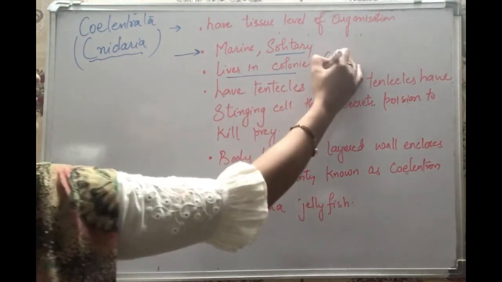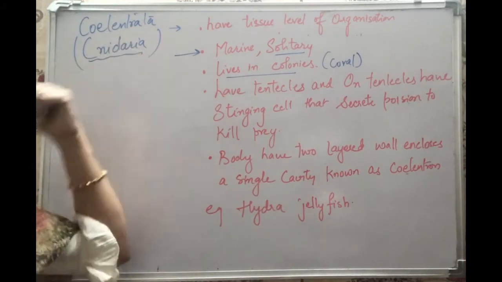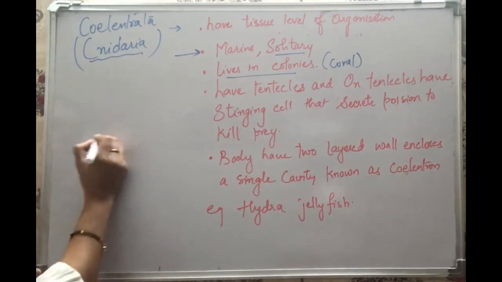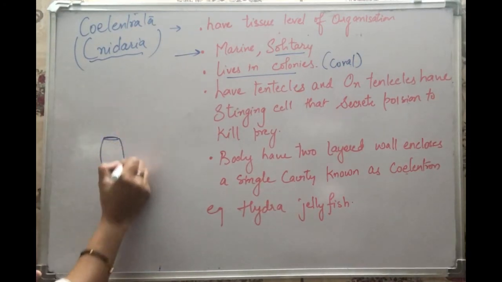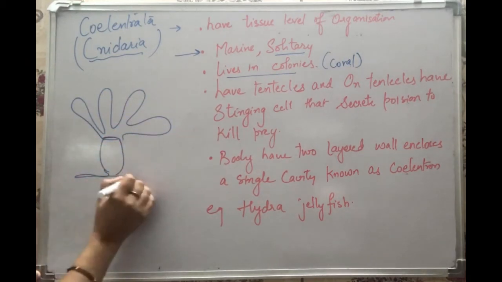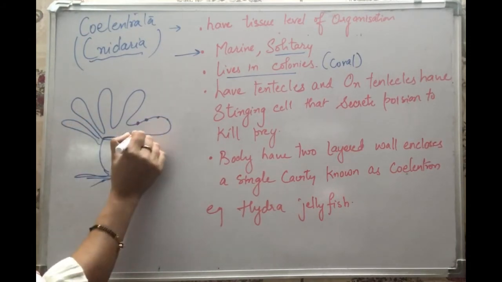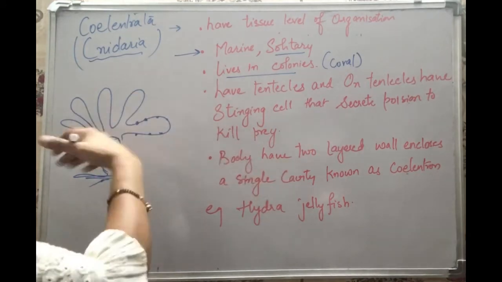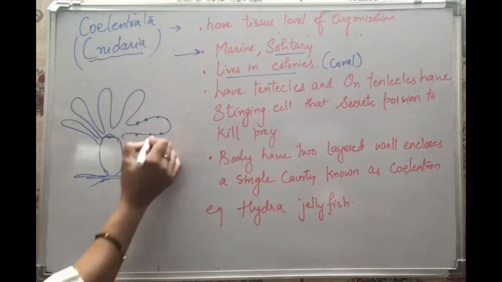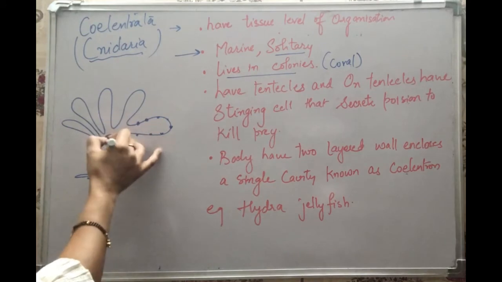As we have seen, the corals under the sea are nothing but the dead bodies or the shells of Coelenterata. They have tentacles on the body. The structure of the Coelenterata would be something like this. They have tentacles. You must have seen the hydra. These tentacles have some stinging cells on them. These stinging cells secrete poison when they act like a whip. When they act like a whip, they hit the prey and kill it, and this is the mouth of the hydra, from where it engulfs that prey.